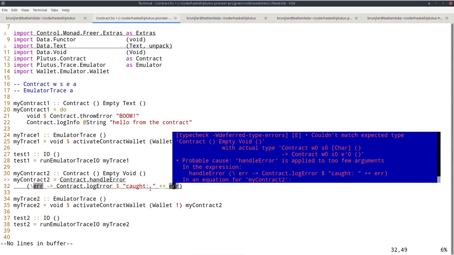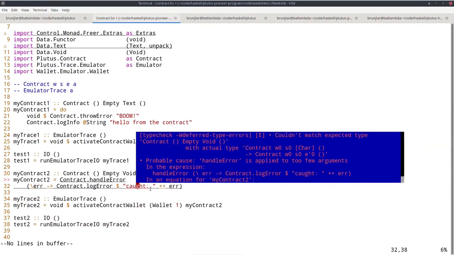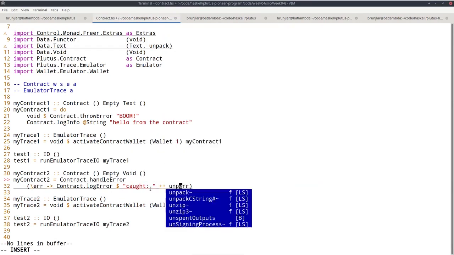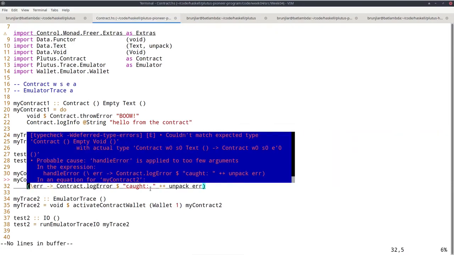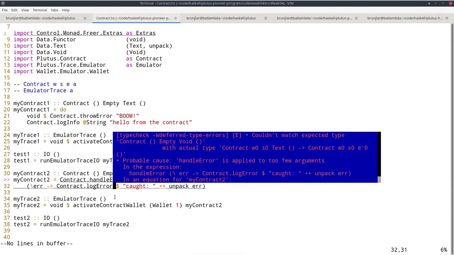But this won't compile because error is of type text and this is of type string. But there's a way to convert from text to string. That's unpack. That's defined in Data.Text. So that converts a text to a string. Note that in this case, I don't have to specify at which type I'm invoking this, as I did here.